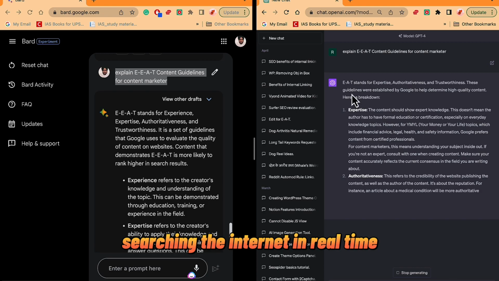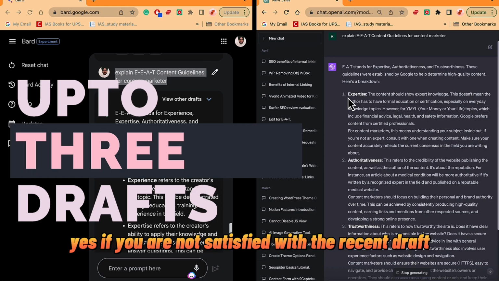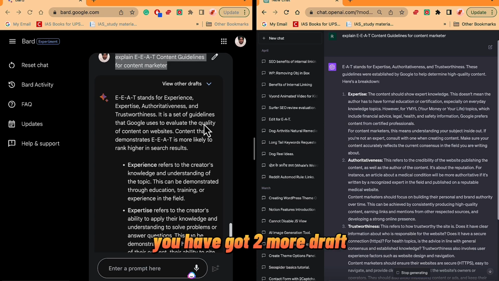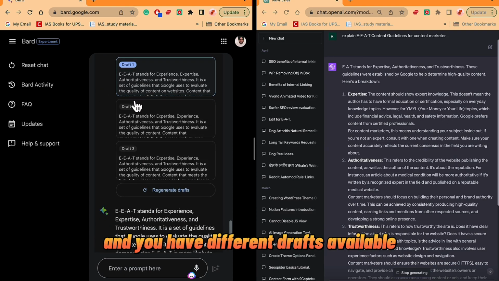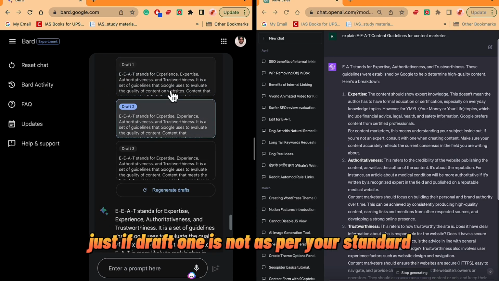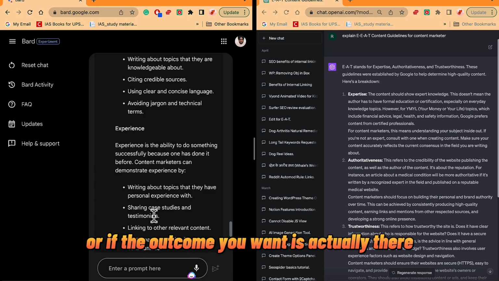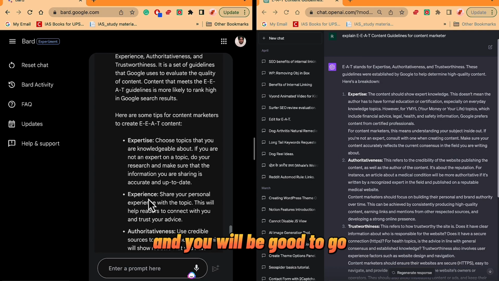Bard AI is searching the internet in real time. The second thing is Bard AI provides up to 3 drafts. If you are not satisfied with the recent draft, you get 2 more drafts. Here is view other drafts. Just click on it and you have different drafts available. If draft 1 is not up to your standard, go to the second draft and see if the outcome you want is there, pick the best one and you will be good to go.